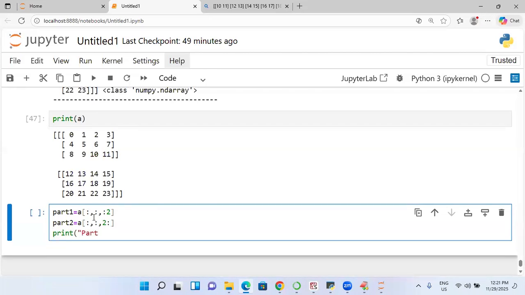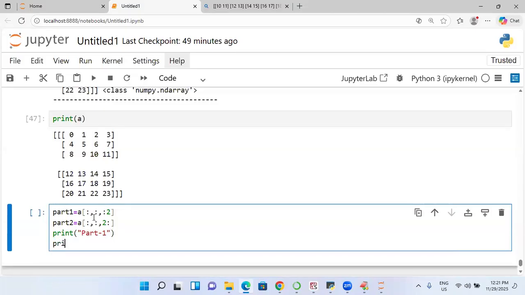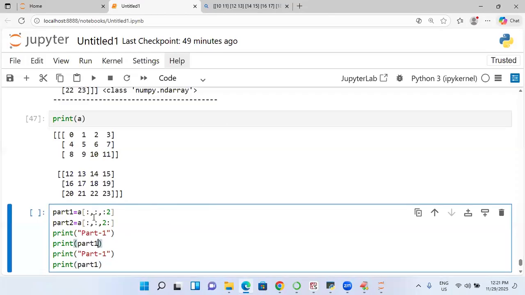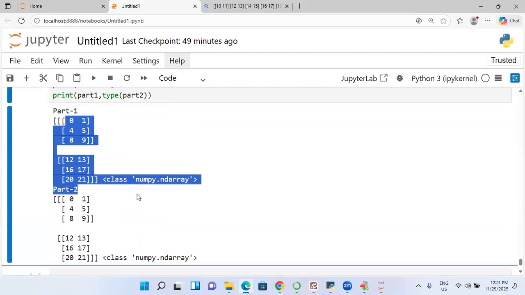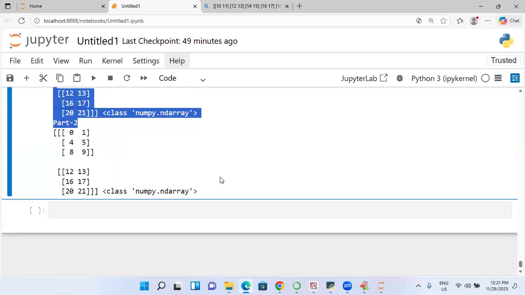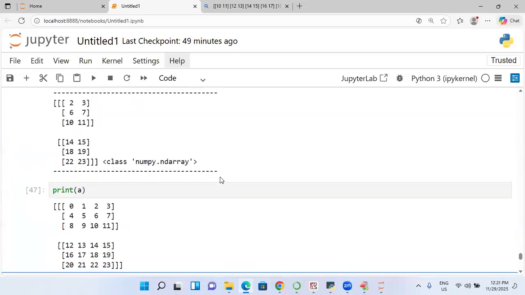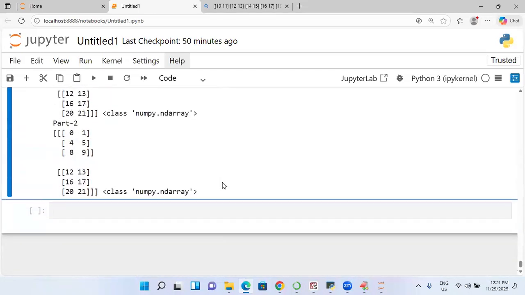Come on. Print of part 1 and part 2. Part 1 and part 2 are also the same type, ndarray only. Type of part 2. So here also I need to take care. Part 1 you are getting ndarray, part 2 also ndarray. And compared to splitting, slicing is more flexible. Slicing is more flexible. Understand?